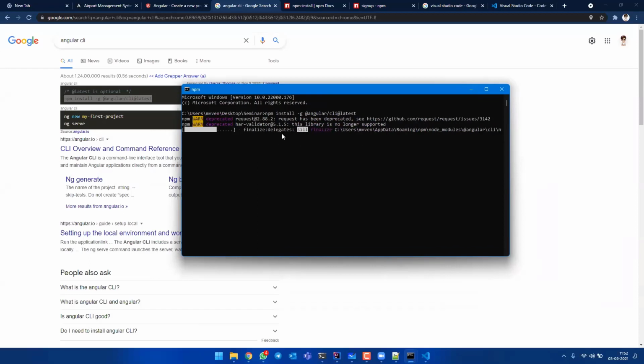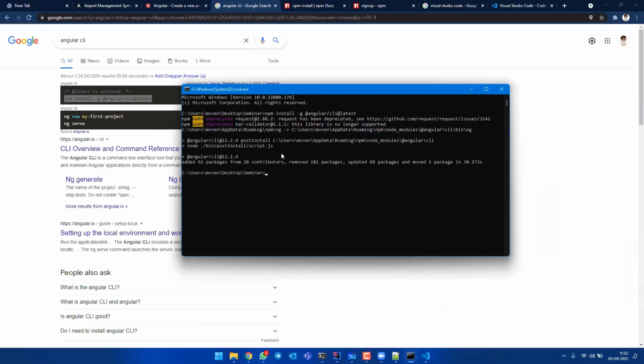So in this way, it gets installed in your CMD. For me, it's saying added 62 packages. Maybe these packages are missing from my installed software. So now these packages are added. For you, maybe a greater number of packages gets added. This is how you can install Angular CLI in your computer.